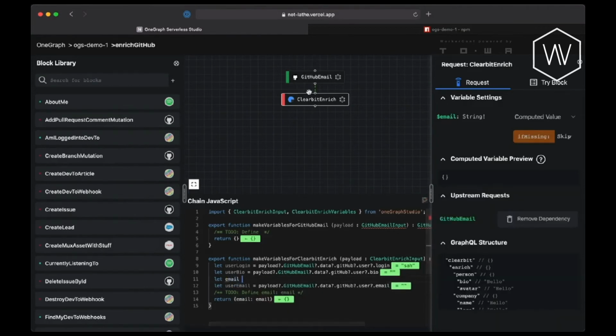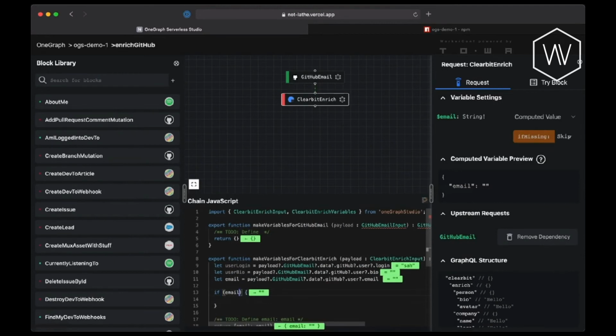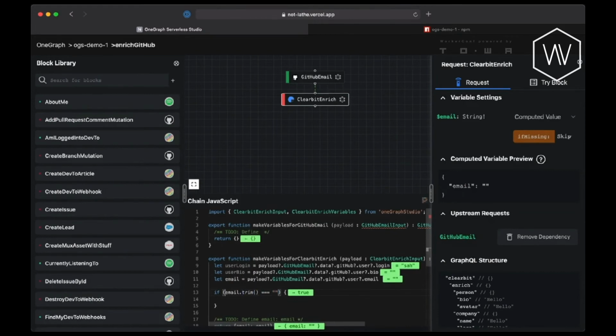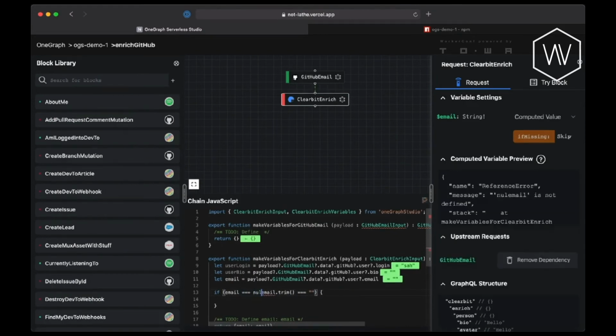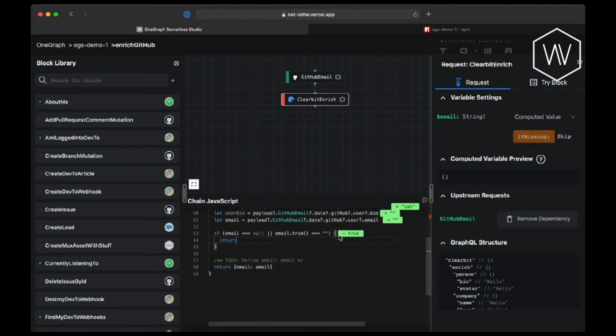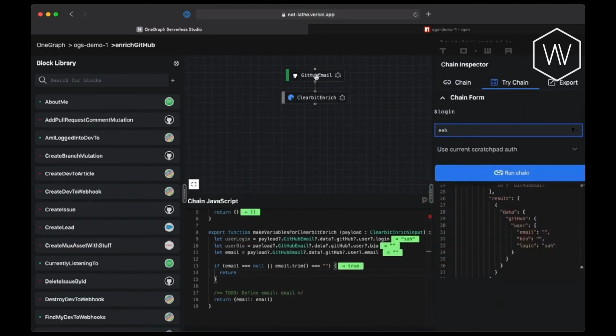So what I'd like to do is make it so that by default, the email is going to be equal to the email here. However, if the email is trimmed and equal to that, or if the email is null, then I simply want to return early and I don't want to run this. So that way there'll be no error, even though we won't get any enriched data back. And so I can see here that this is true and this is not being evaluated. So now if I come in here and I try this again with SAW, we can see that the GitHub email runs just as we expect, but the Clearbit was never executed because we terminated early here.